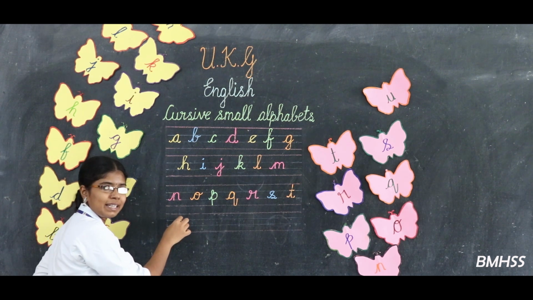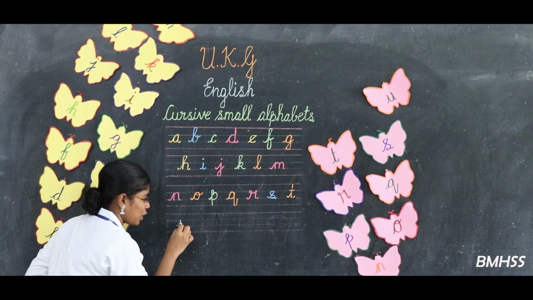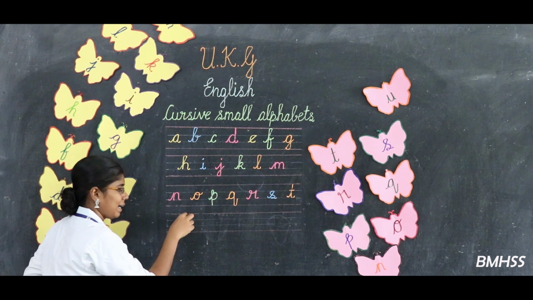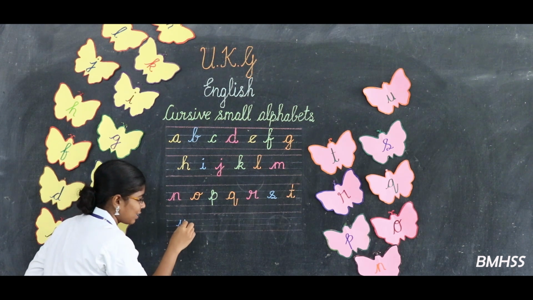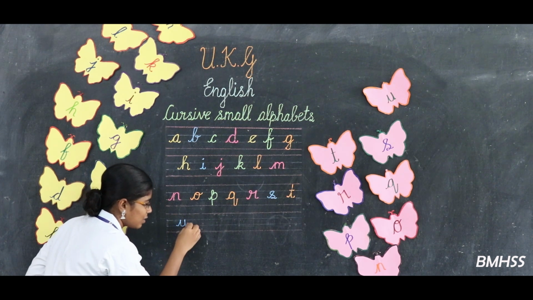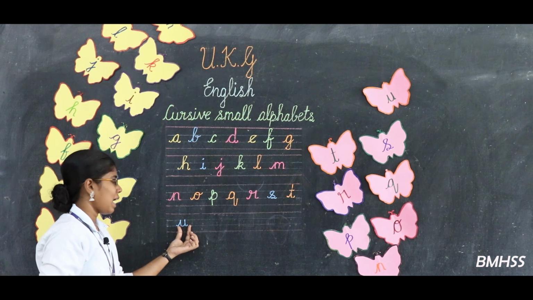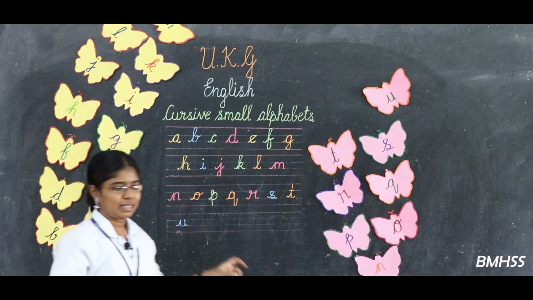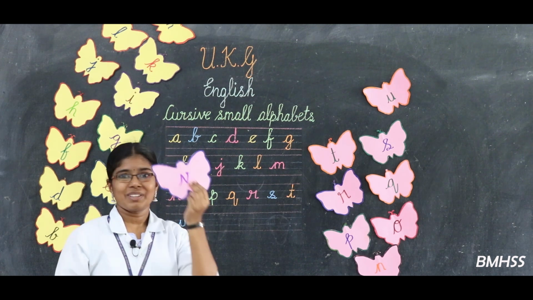Go up and touch the top blue line. Come down with the straight line. You can make one bend. Go up and then touch the top blue line. Come down and end with the small bend. This is upwards open curve. This is the letter U. The next letter is V.